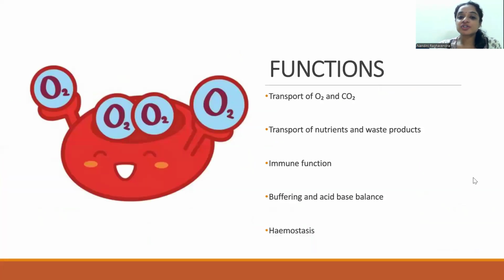So the main functions of blood would include hemostatic function, homeostatic function, and immune functions. Talking about their homeostatic function, they are involved in the transport of oxygen and carbon dioxide, transport of nutrients and waste products, and buffering and helping out in acid-base balance. They also have an immune function, and they are involved in hemostasis.